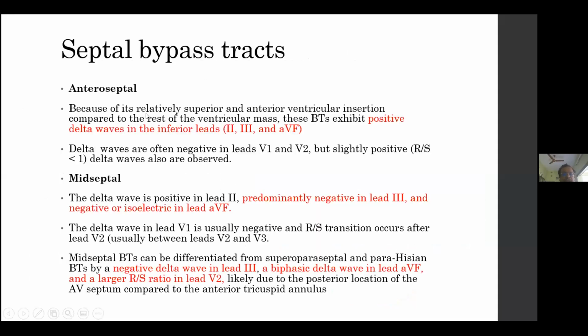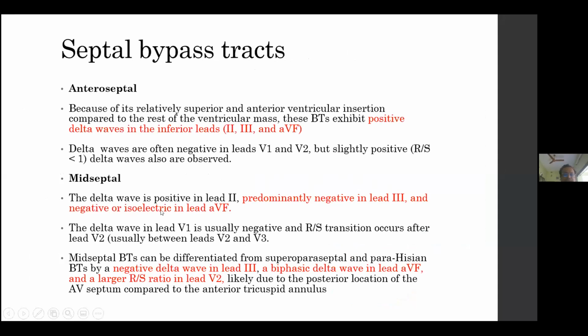Now coming to the septal bypass tract, one is the anteroseptal bypass tract. Anteroseptal bypass tracts exhibit positive delta waves in the inferior leads because the pathway is located superiorly. Delta waves are often negative in V1 and V2, but slightly positive delta waves can also be observed. While the mid-septal accessory pathway differs from the anteroseptal in that lead 3 is predominantly negative, and we have